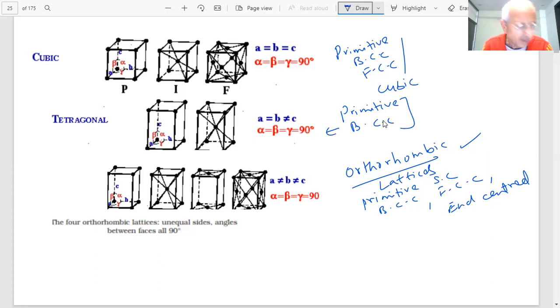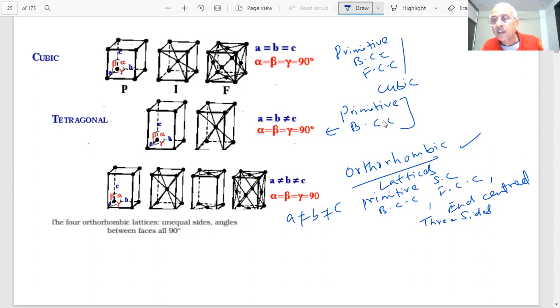For this reason, a question could be asked, students: which has the largest number of crystal lattices? Orthorhombic. It has got primitive, BCC, end centered, and FCC. All four. And four orthorhombic lattices have unequal sides. Sides A is not equal to B, is not equal to C. The three sides are unequal.